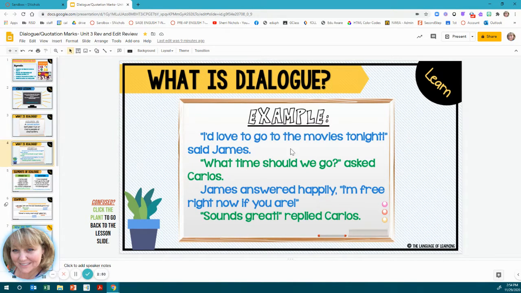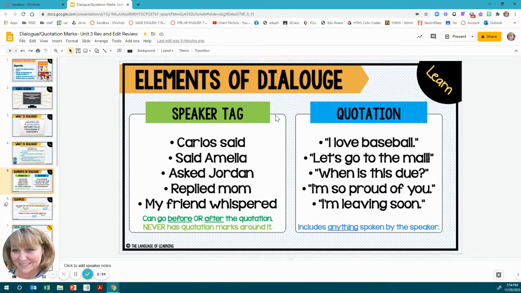So dialogue is tricky, but once you get the basic rules down, they don't change. So elements of dialogue. We have the speaker tag. Carlos said, Amelia asked, Jordan replied, Mom, my friend whispered. These can go before or after the quotation. They never have quotation marks around them.